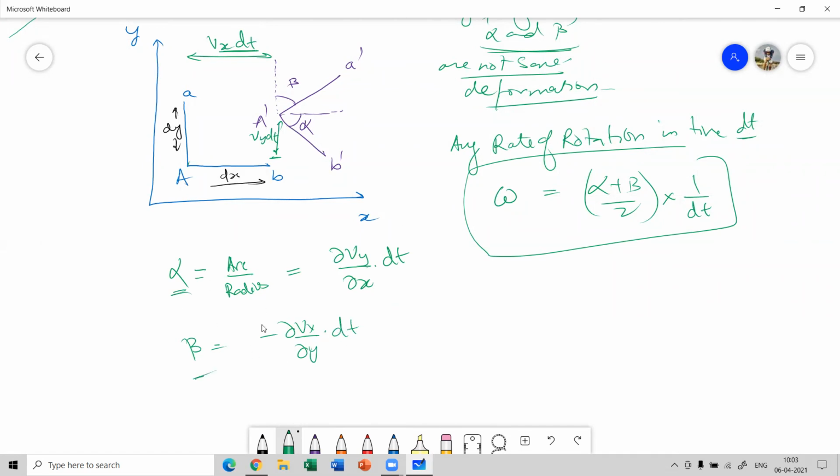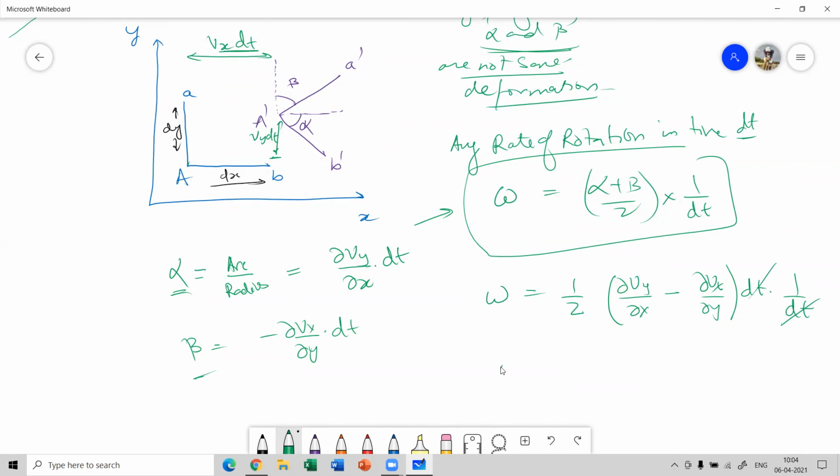So if we substitute these values of alpha and beta in this rate of rotation, omega is nothing but half of del Vy by del x minus del Vx by del y into dt, divided by dt. So this dt gets cancelled.